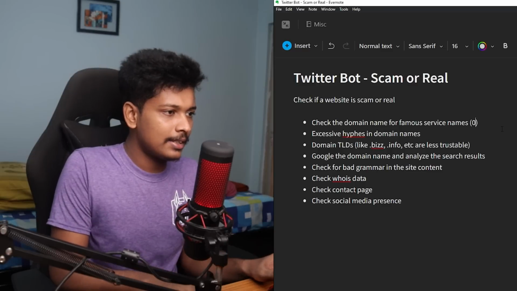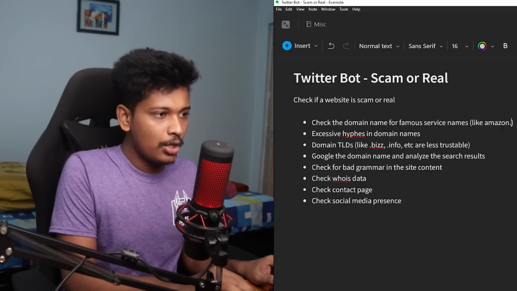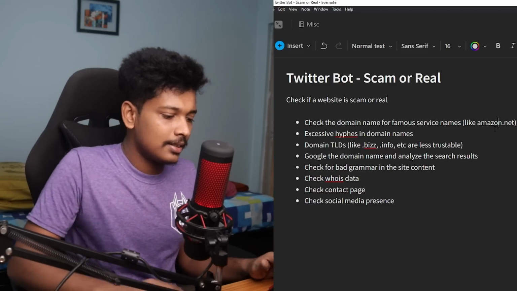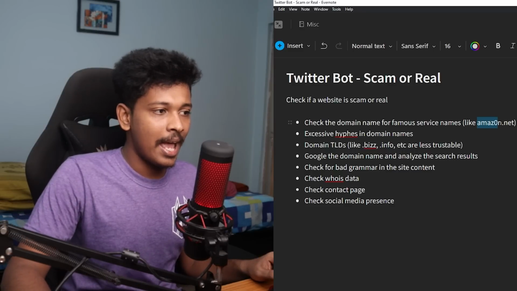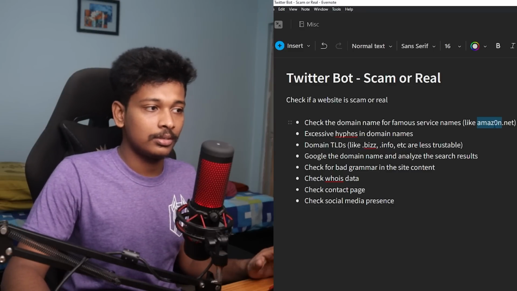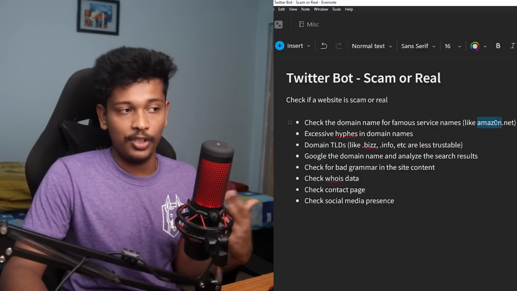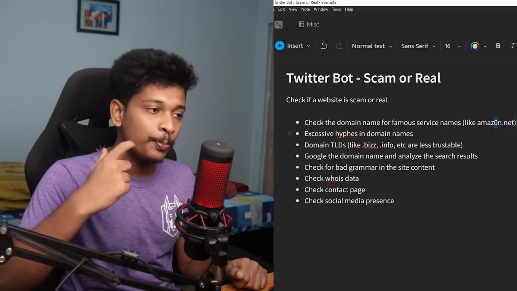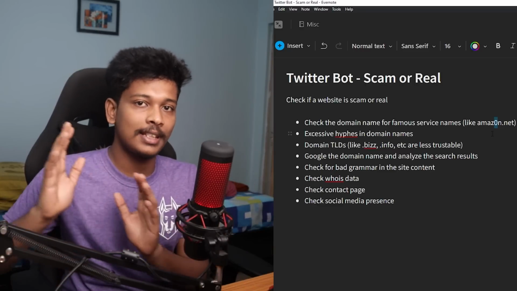For example, let's say there's a website like Amazon.net, but instead of the O, they replace it with 0. Now it looks like Amazon. If you don't pay much attention to it, you may think it is an official domain of Amazon, but it's not. In this way, they can spoof a domain name and create something that looks like an official domain.